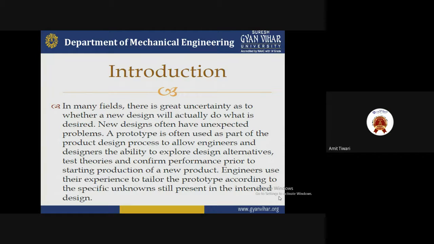Okay, so this type of prototyping is an engineer's work and depends on their experience, the experience of trialing the prototype according to the specification and the intended design also.